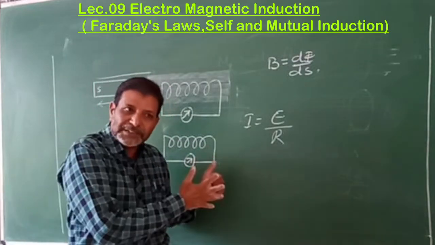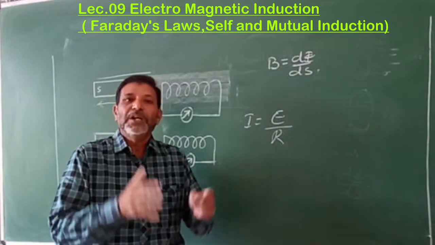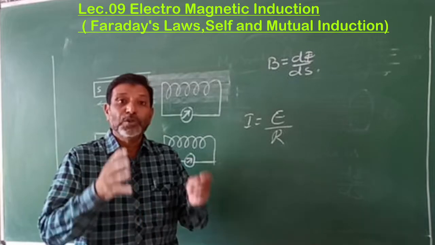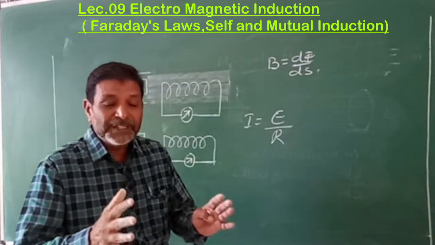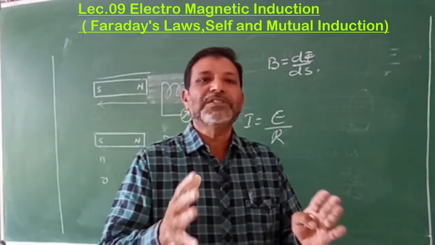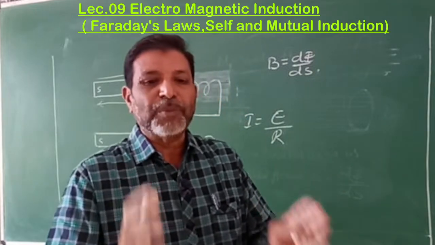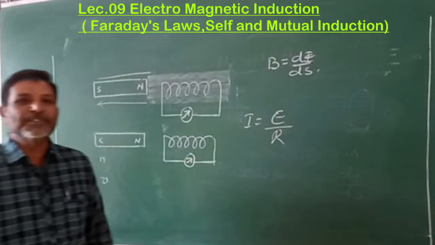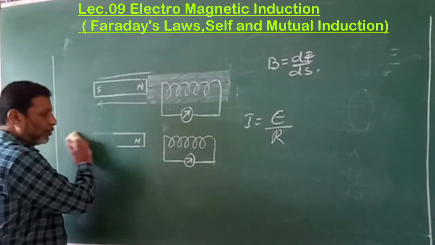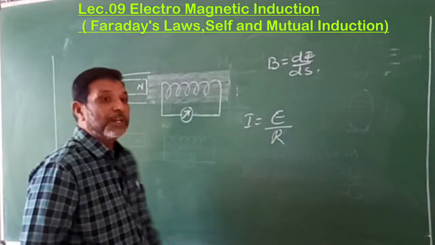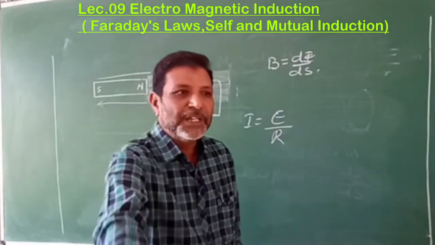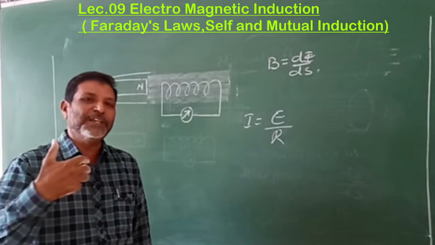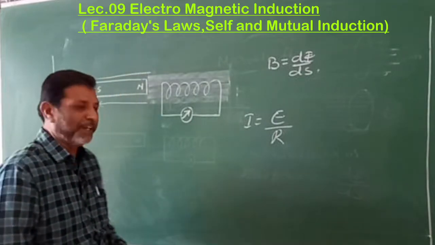That is, in this simple experiment, the two important observations were kept as laws, and those laws were proposed by Faraday. Hence, they are named the laws of electromagnetic induction. The first observation is known as the first law, and the second observation is known as the second law of electromagnetic induction.